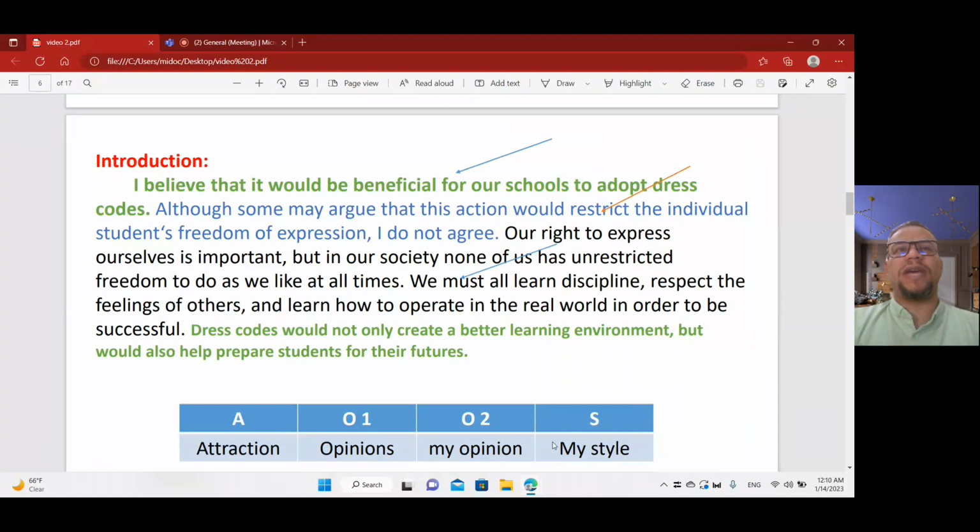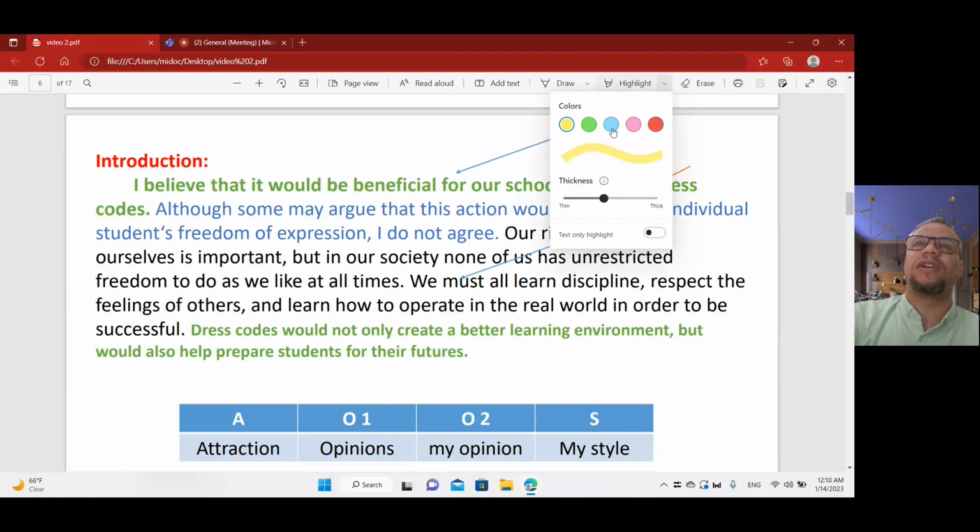although some may argue, may discuss that this action would restrict the individual student's freedom of expression, I don't agree. Again, he mentioned his opinion here a second time. Let's see that together with explanation to be very clear for you. So let's choose this style.